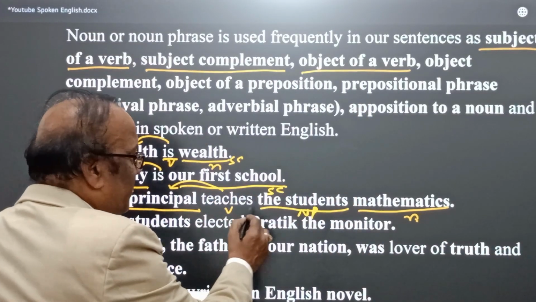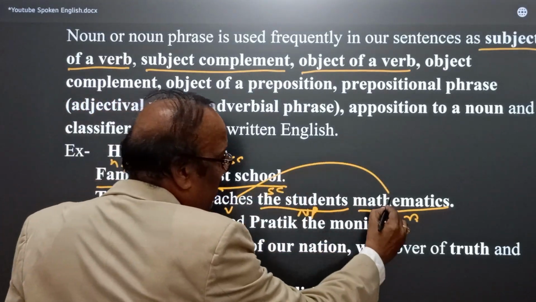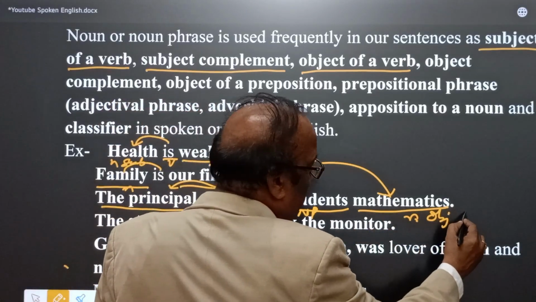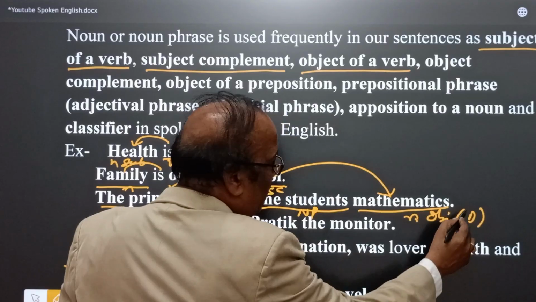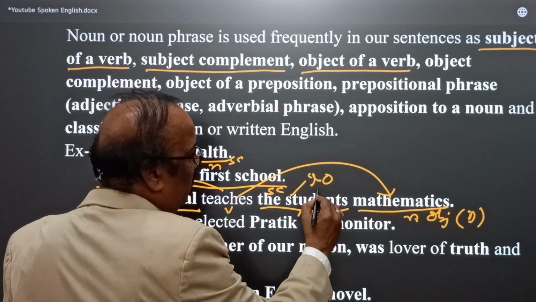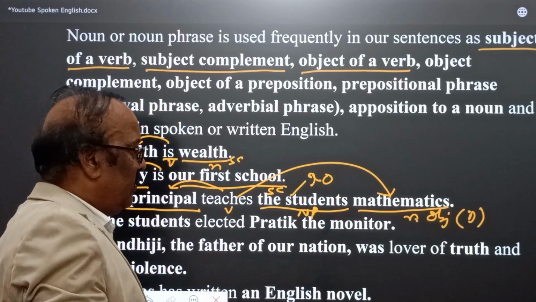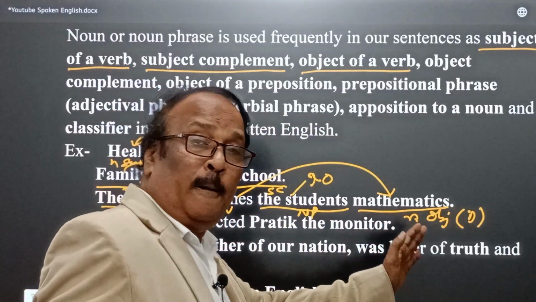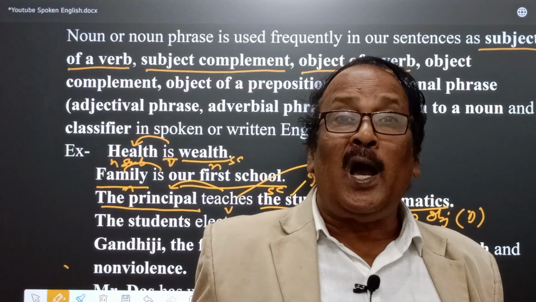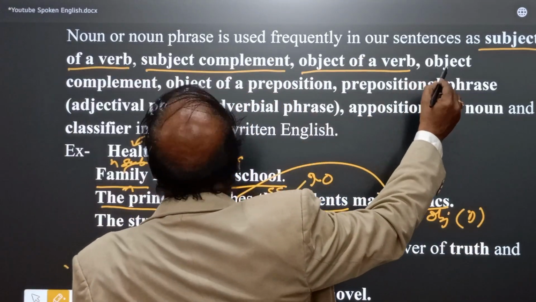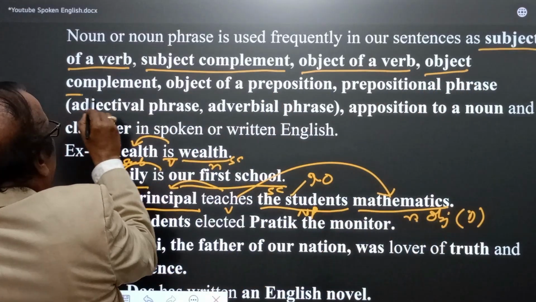The principal teaches what? Mathematics. Here it is the object, the direct object, and whom? The students, the indirect object. So here we find direct and indirect objects, and the students here is a noun. This is the article, it is a noun phrase, and therefore here we find how nouns are used as objects of a sentence. Yes, again, the object complement is also another interesting factor.